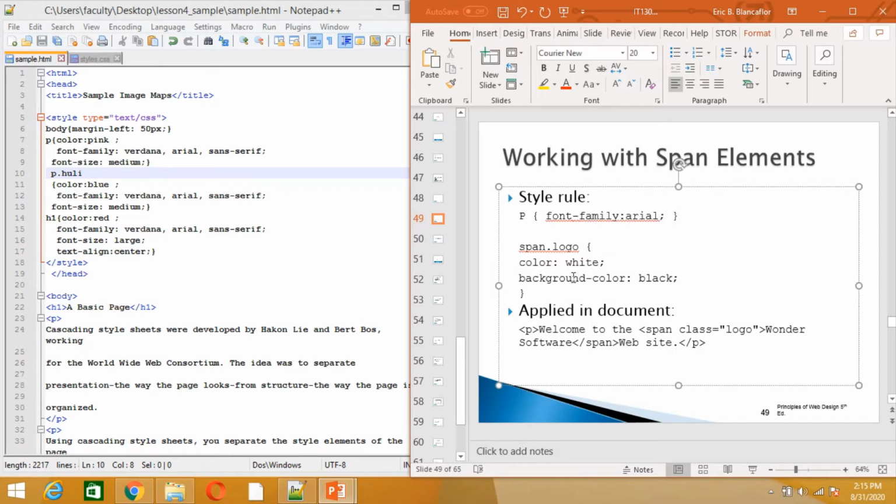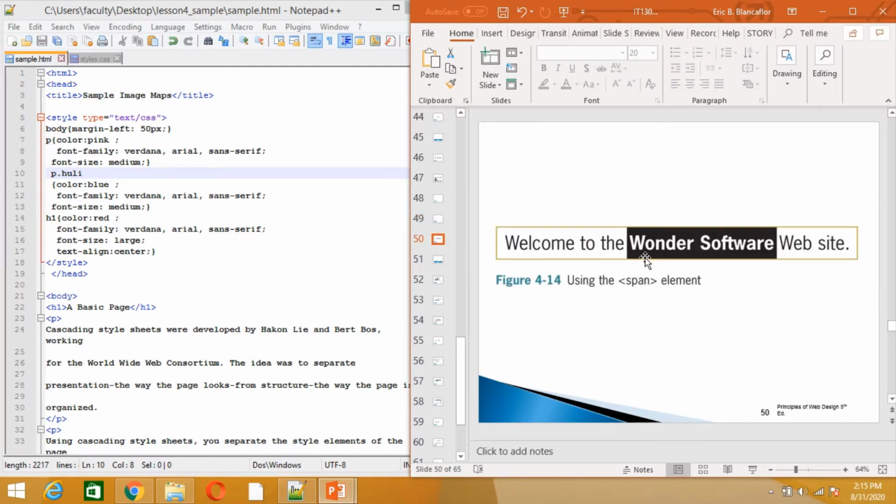For us to specifically apply that style within the paragraph, we may use span. To use span, we add span and then a label, say class equals logo, and then in the style, whatever label we have here, we add it there, and then write down the styles we want. In this case, text color of white and background color of black.